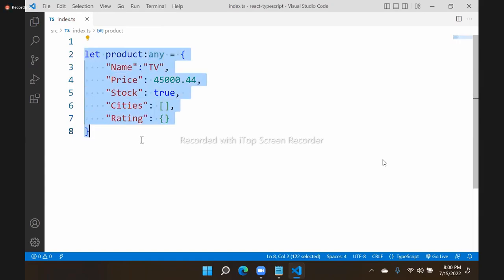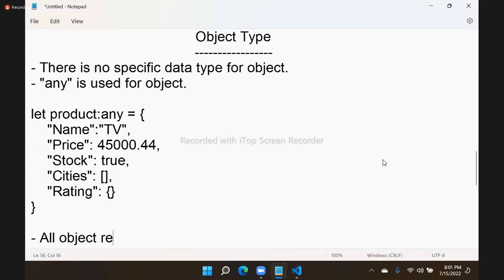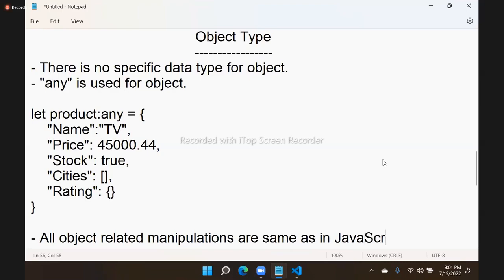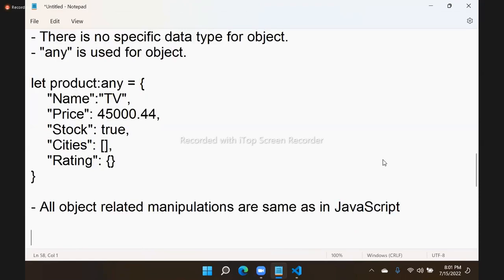How to access the object, how to use the object, everything is the same, no change. The object-related manipulations are the same as in JavaScript. Accessing the values from an object, assigning the values, configuring the functions in an object, everything is the same.